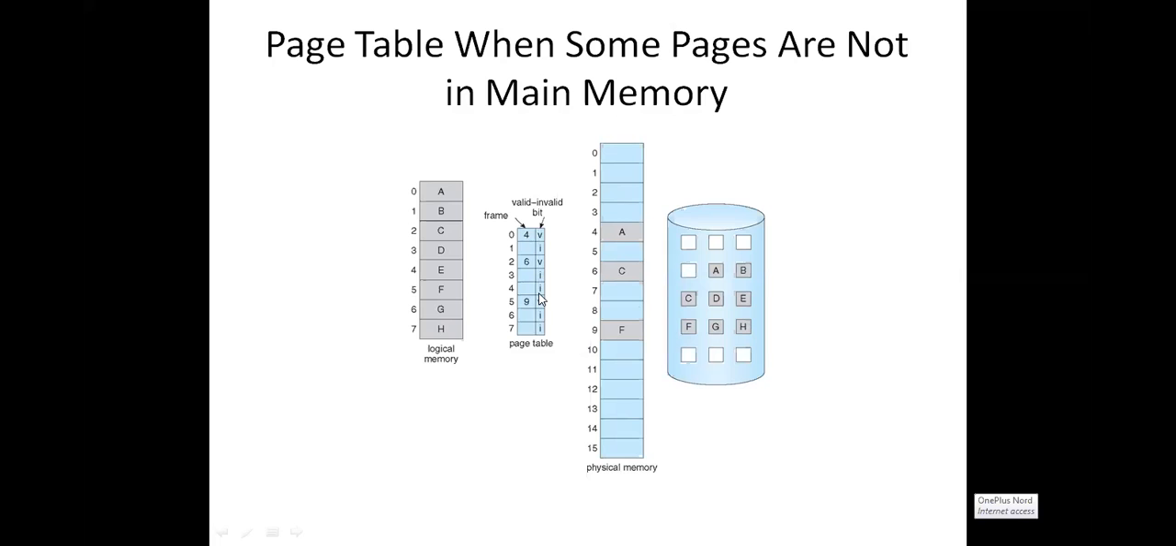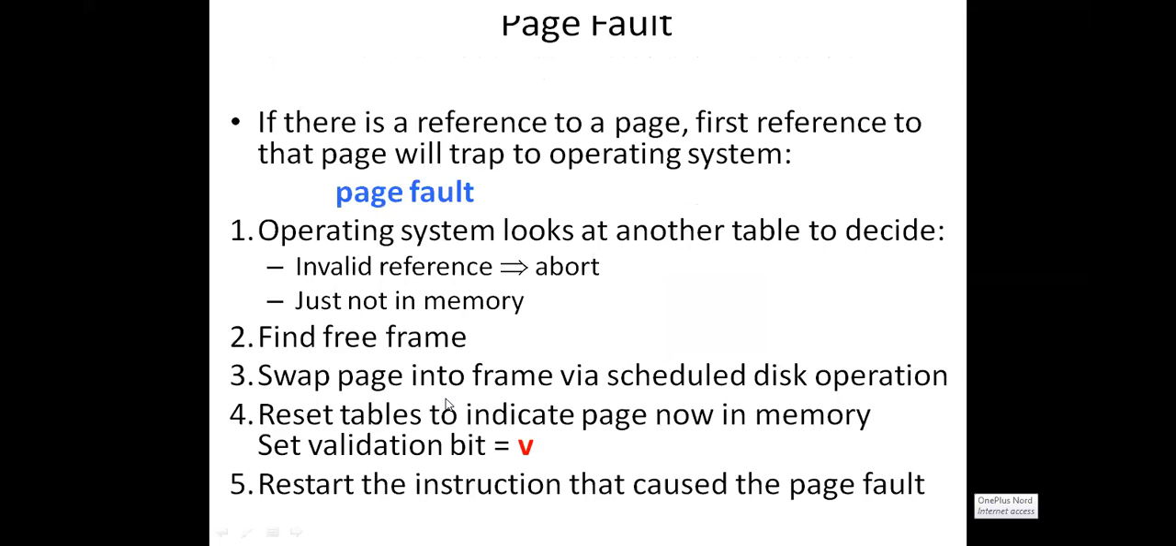Okay. So is it clear for you all? If the page is available in the main memory frame, it is called a valid page. If the page is not available in the main memory frame, it is called an invalid page. Okay.